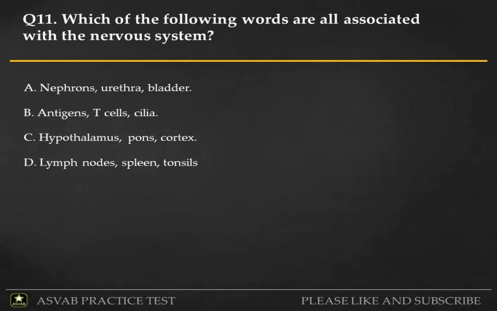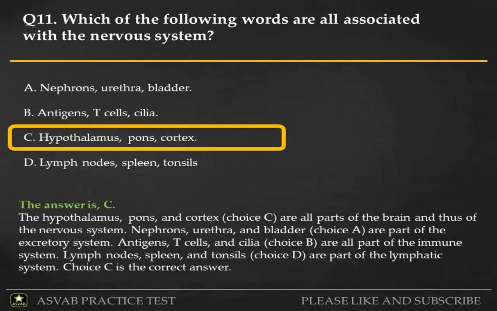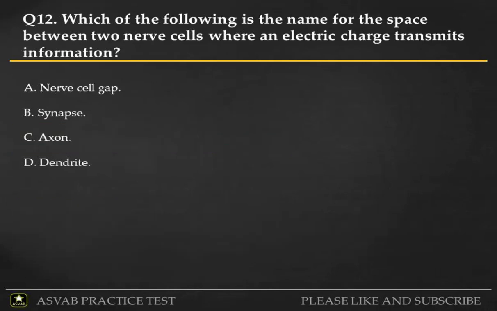D. Lymph nodes, spleen, tonsils. The answer is C. The hypothalamus, pons, and cortex, choice C, are all parts of the brain and thus of the nervous system. Nephrons, urethra, and bladder, choice A, are part of the excretory system. Antigens, D cells, and cilia, choice B, are all part of the immune system. Lymph nodes, spleen, and tonsils, choice D, are part of the lymphatic system. Choice C is the correct answer.